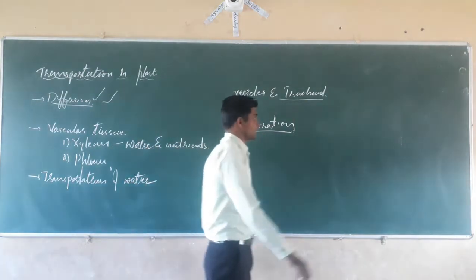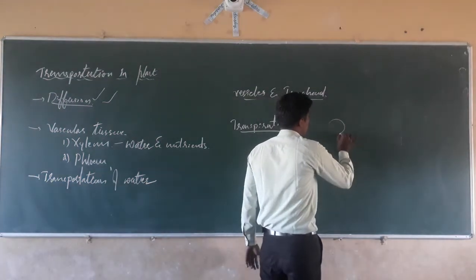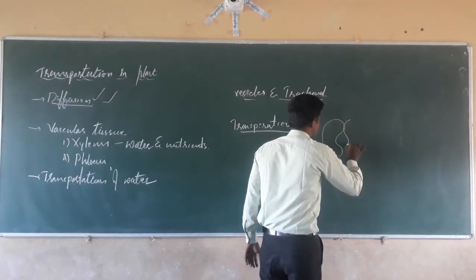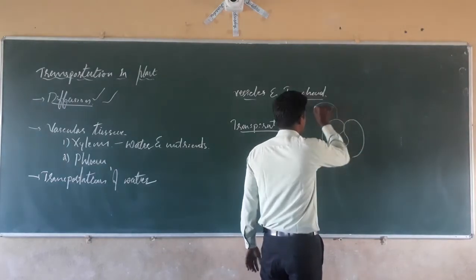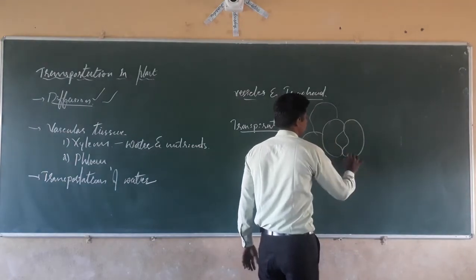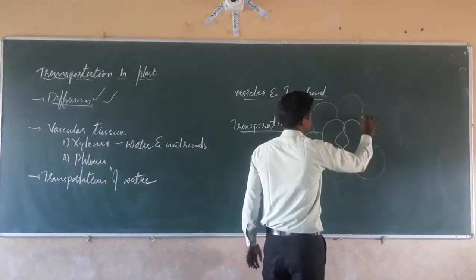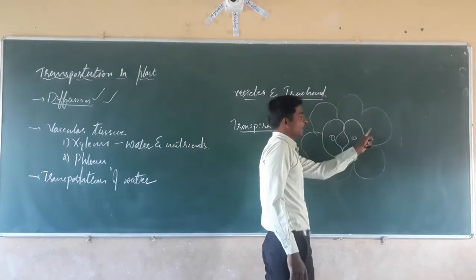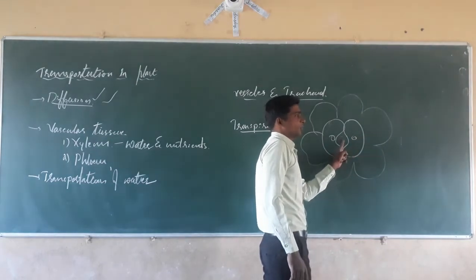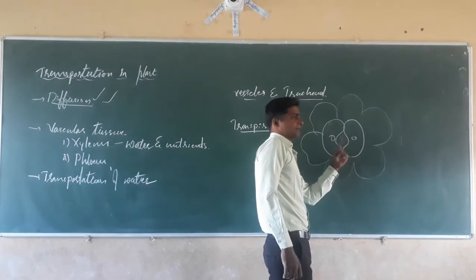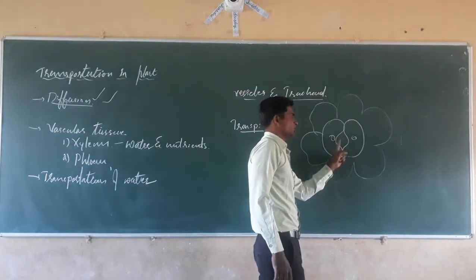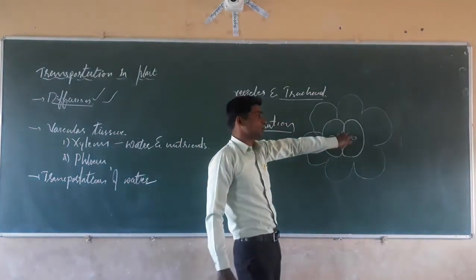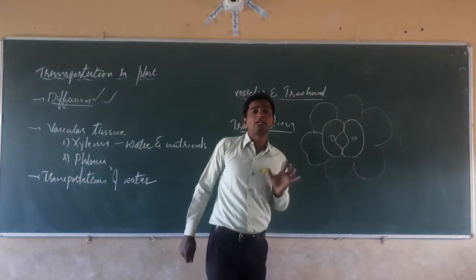You have studied transpiration: the stomatal pore contains a pair of guard cells and is surrounded by the surrounding cells. What happens, dear students? The stomatal pore, with its pair of guard cells and surrounding cells, removes the excessively absorbed water into the atmosphere, which is present on the dorsal side of the leaf. See what happens? The stomatal pore removes the water into the atmosphere.